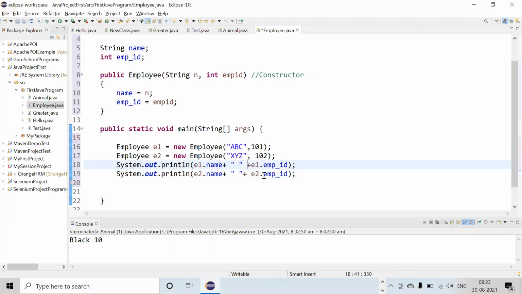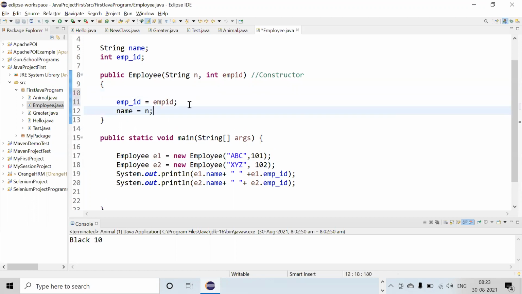Chavi, I have a question. When you initialize the thing, do you maintain the sequence? Sorry, you are breaking up. Can you come again? When we are initializing the instance variables, do we also need to follow the sequence, like name should be first, then employee ID? No, that is not required.